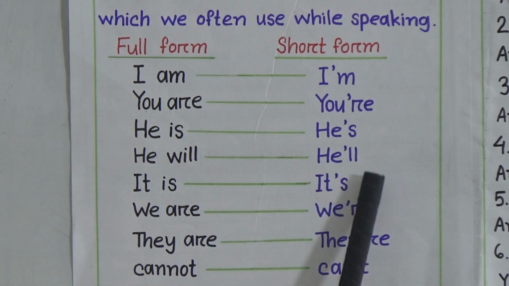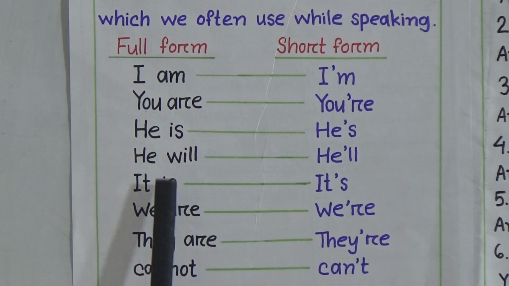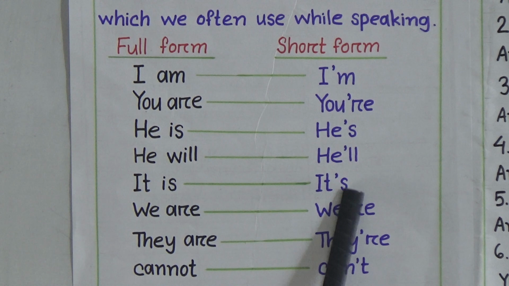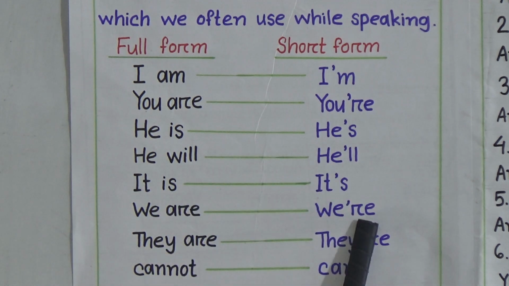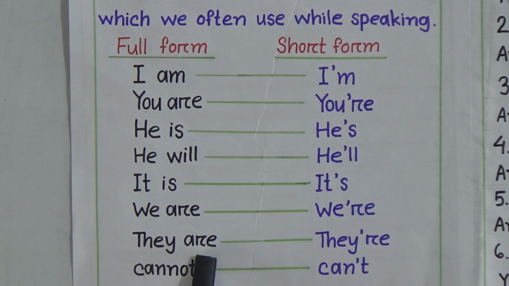He will, he'll. It is, it's. We are, we're. They are, they're.